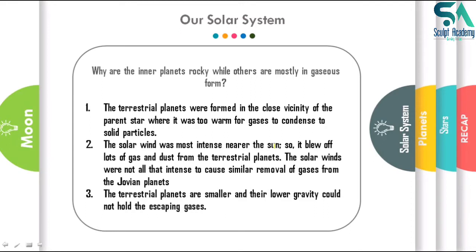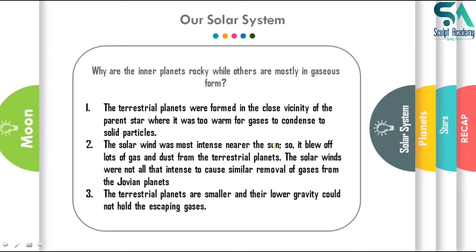That is why the Jovian planets comprise dust and gases, which condensed after Mars, at the start of the Jovian planets. The gas and dust particles are lighter in weight and have low density. That is why these planets also have low density.